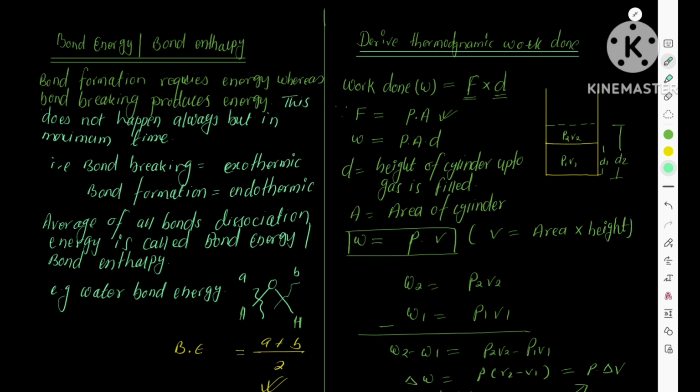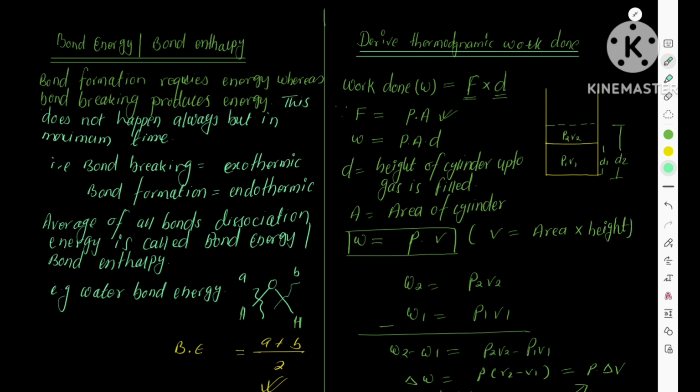If you need to bring atoms close, it requires energy, and if you take these atoms away from each other, the energy stored in the forming process is released. It's that simple. Bond breaking is an endothermic process, whereas bond formation is an exothermic process. Bond energy or bond enthalpy is the average of all bond dissociation energies.